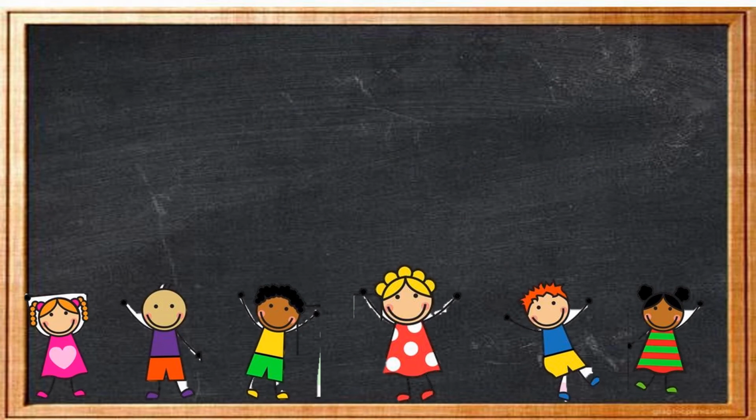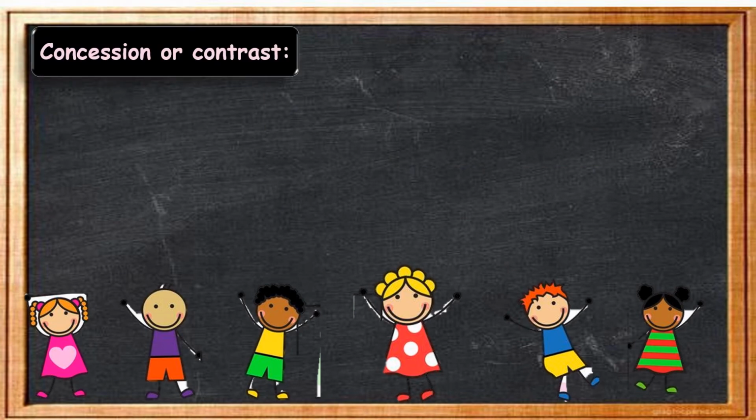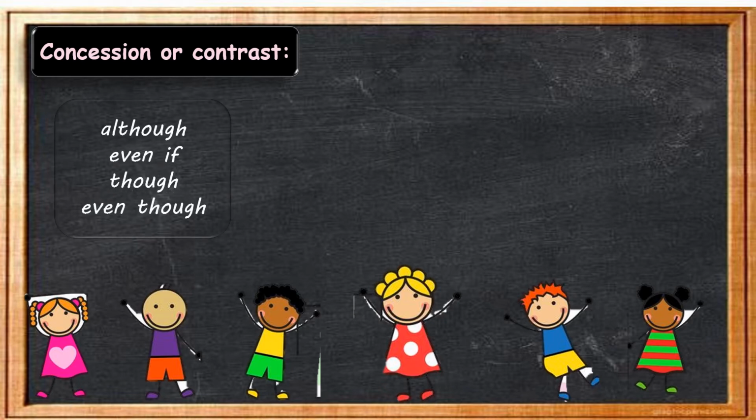Now children, let's see what conjunctions are used for concession or contrast. Concession or contrast means joining two sentences having different ideas. We use the conjunctions although, even if, though, even though.